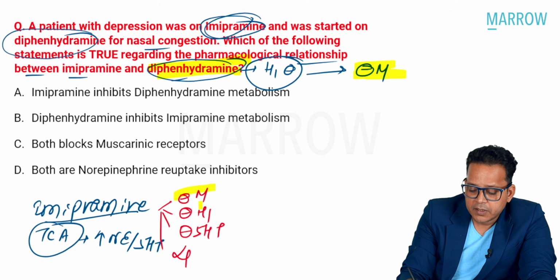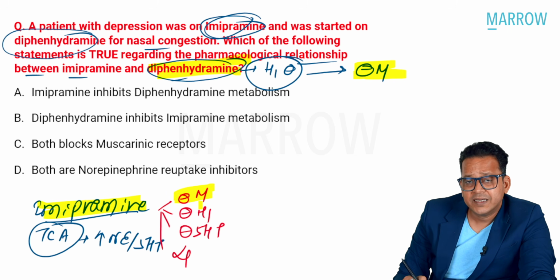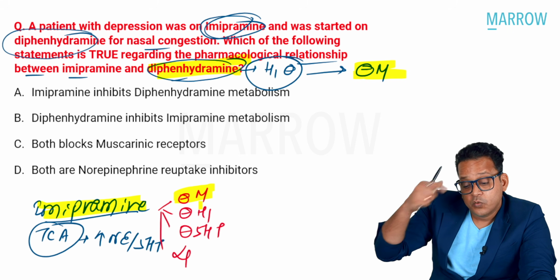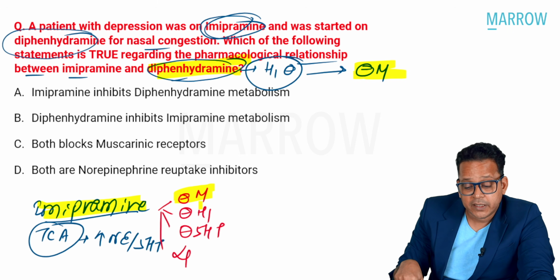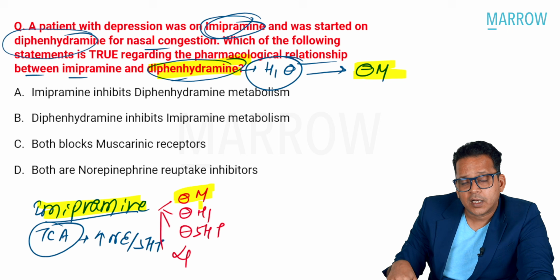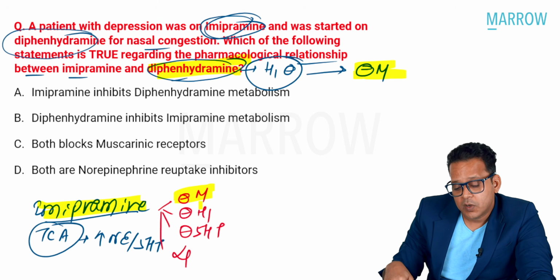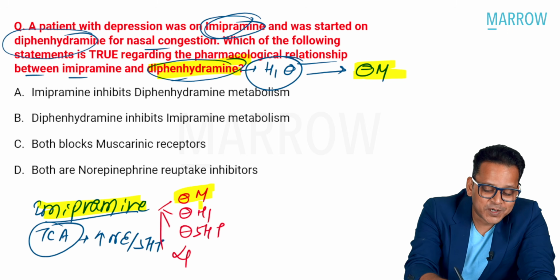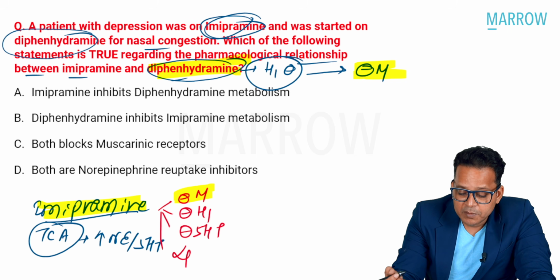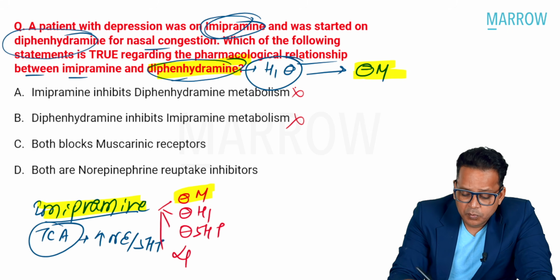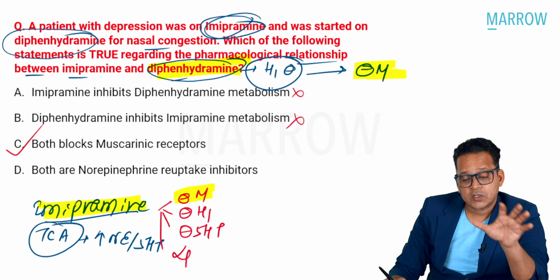So imipramine also blocks the muscarinic receptor. What is common to both these drugs, diphenhydramine and imipramine, is that they are muscarinic blockers, right? So it's not a difficult MCQ. What is the answer? Imipramine inhibits diphenhydramine metabolism: wrong. Diphenhydramine inhibits imipramine metabolism: also wrong. Both block muscarinic receptors: that is correct.